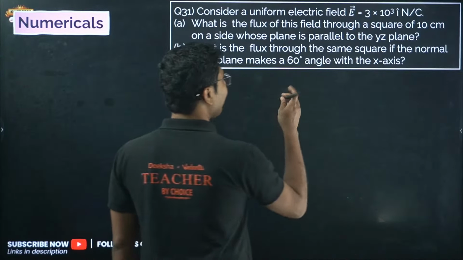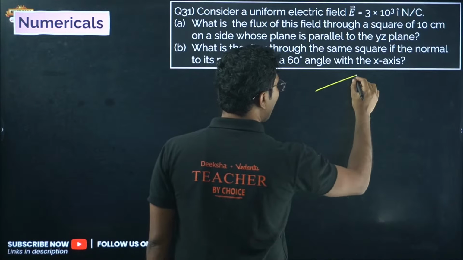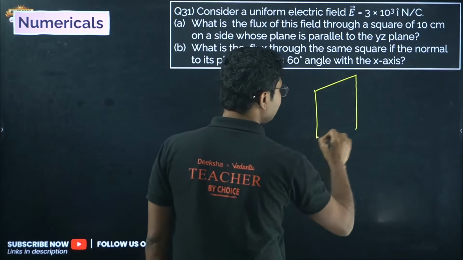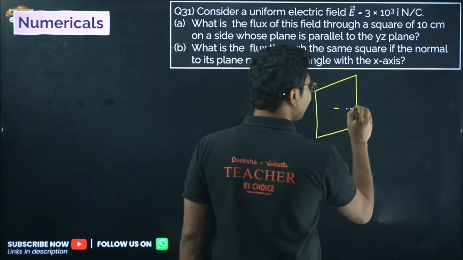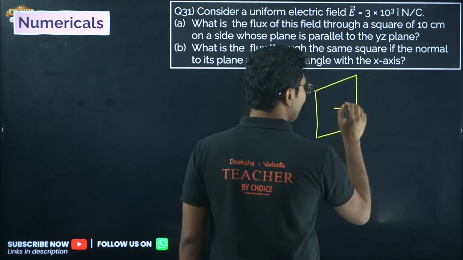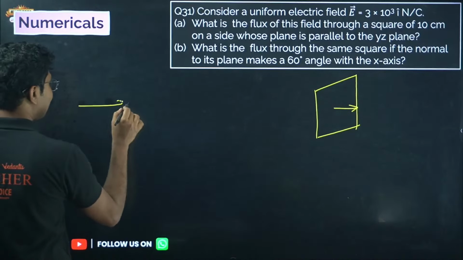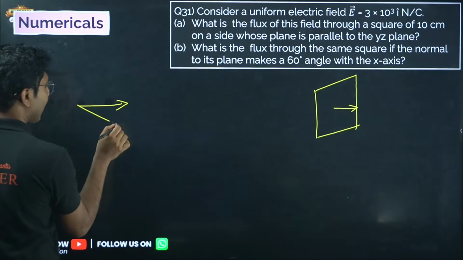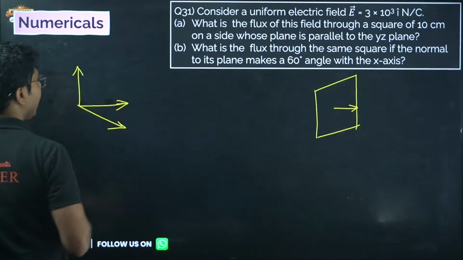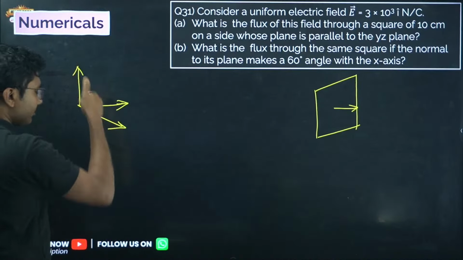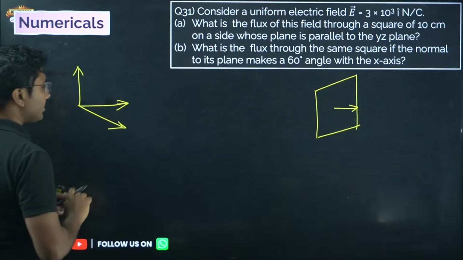Here we have an electric field given. We have given a plane which is the YZ plane. YZ plane means the area vector is along the x-axis. If you remember, this is the x-axis, this is the y-axis, this is the z-axis, suppose. x cross y equals z. Remember this, according to the right hand rule, x cross y equals z.